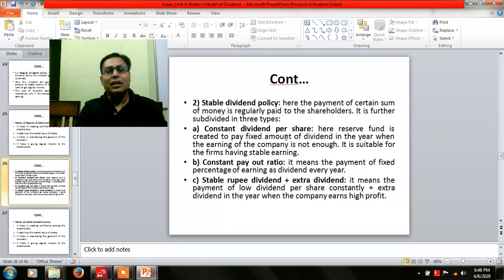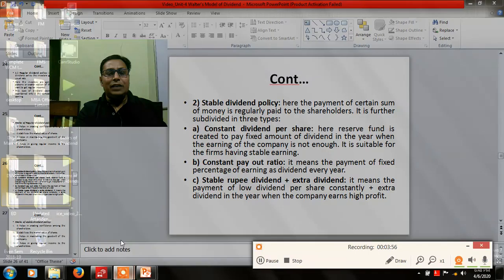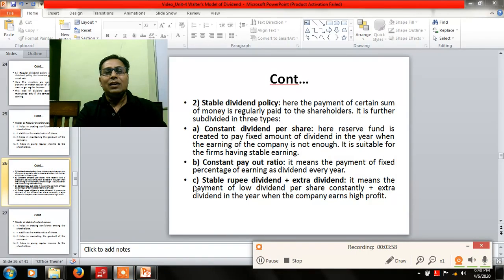Next, the second one is the stable dividend policy. Under the stable dividend policy, a certain sum of money is regularly paid to the shareholders. It is further subdivided into 3 types. One is constant dividend per share, and second is constant payout ratio, that is stable rupee dividend plus extra dividend.